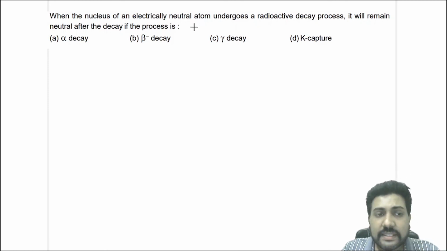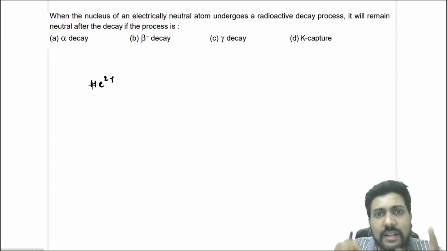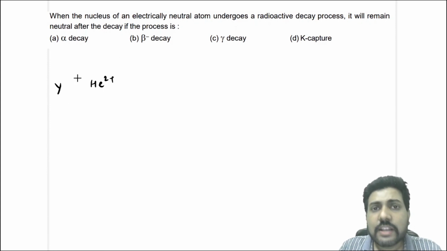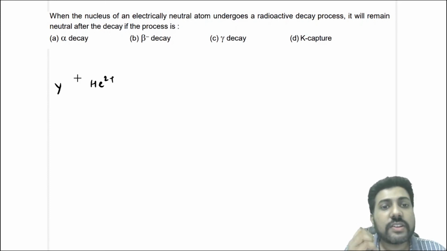But in an alpha decay, He2 plus ions are formed. The alpha particle is a He2 plus ion. That means the product nucleus, Y, cannot be neutral because the net has to be neutral. So the daughter nucleus formed in an alpha decay is not neutral.